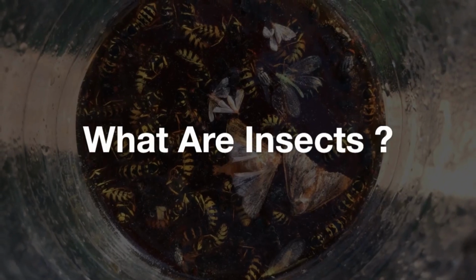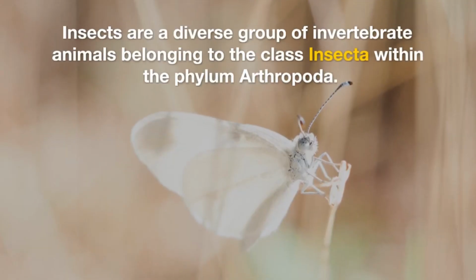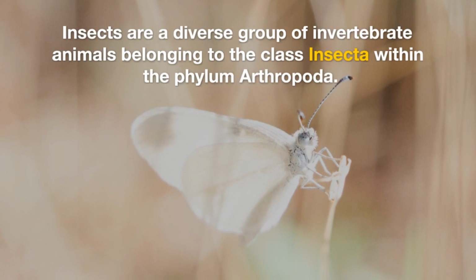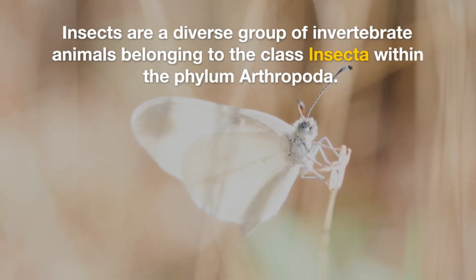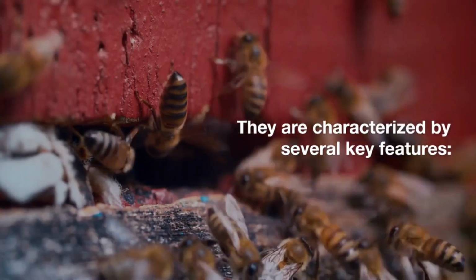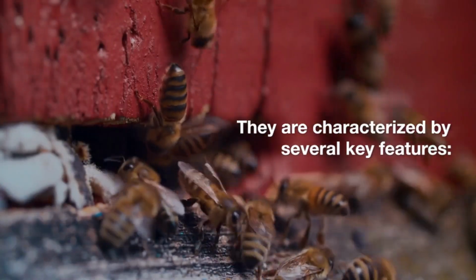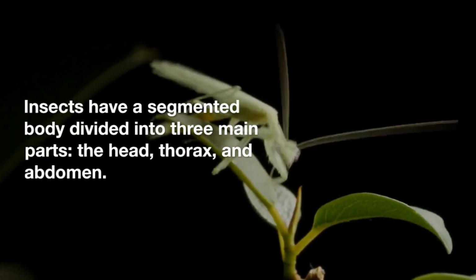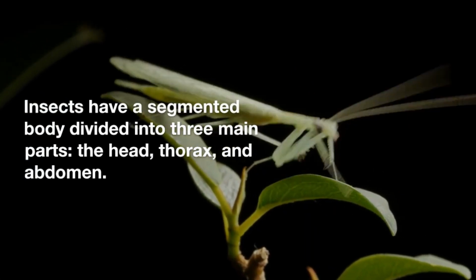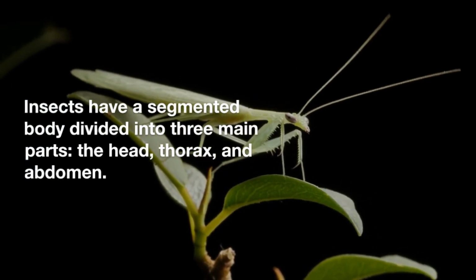What are insects? Insects are a diverse group of invertebrate animals belonging to the class Insecta within the phylum Arthropoda. They are characterized by several key features. 1. Body segmentation. Insects have a segmented body divided into 3 main parts: the head, thorax, and abdomen.